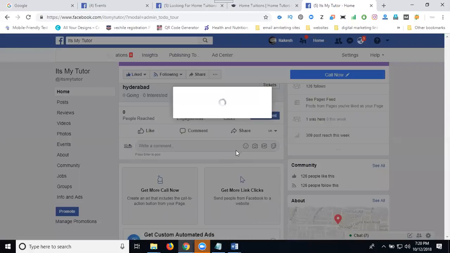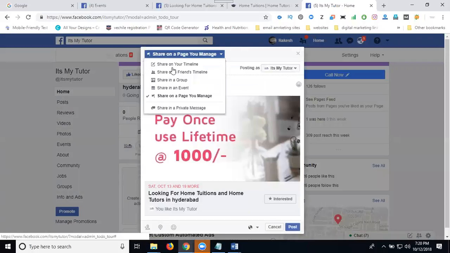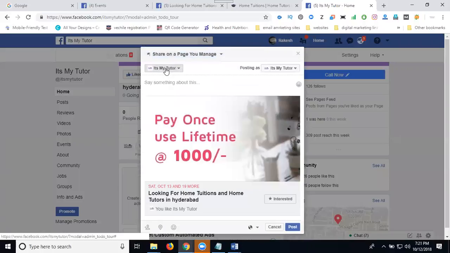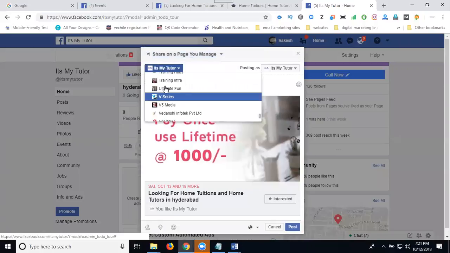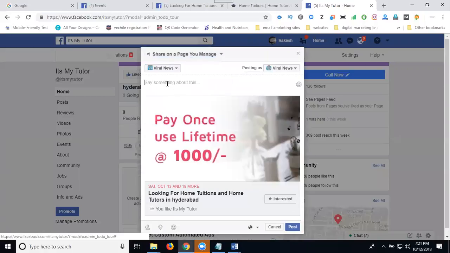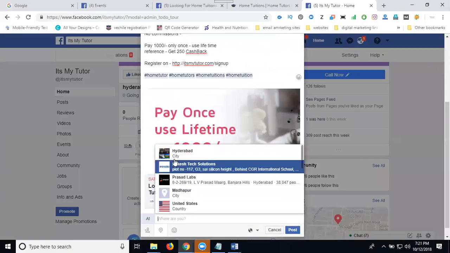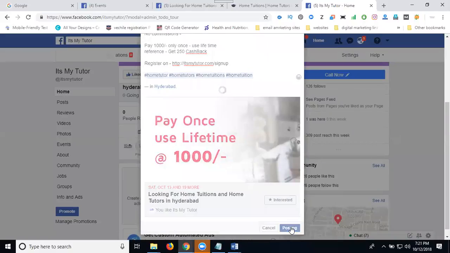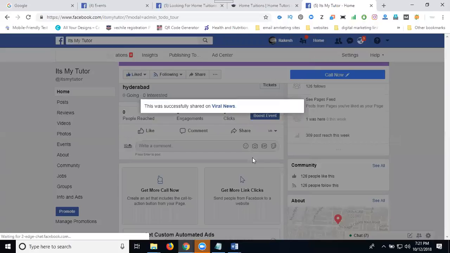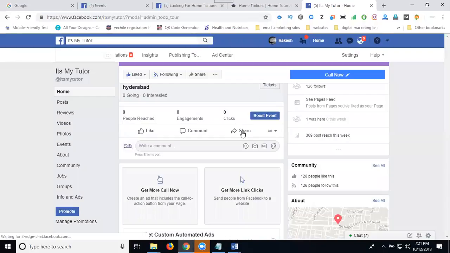Now click share. In this option, look here, share to other page. Select your page. Select it. Check in. Hyderabad. Post it. Share.